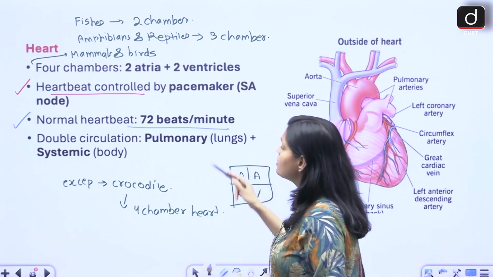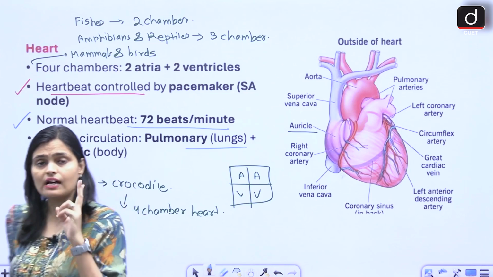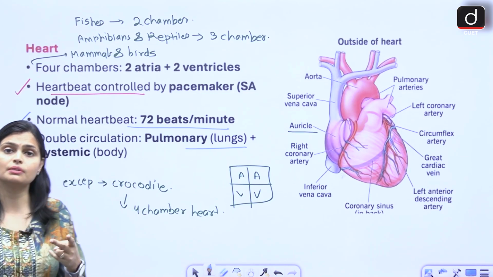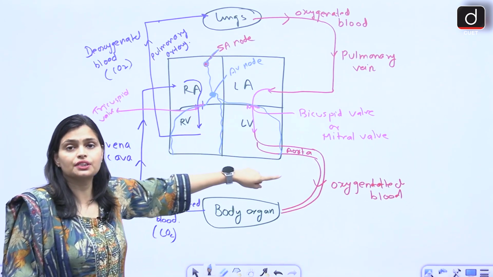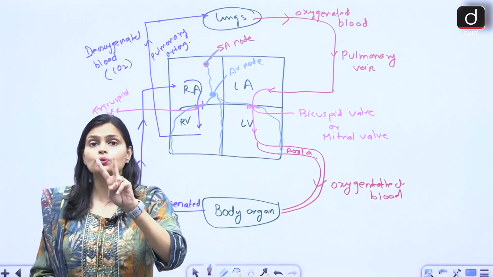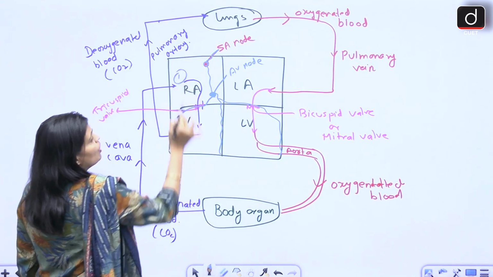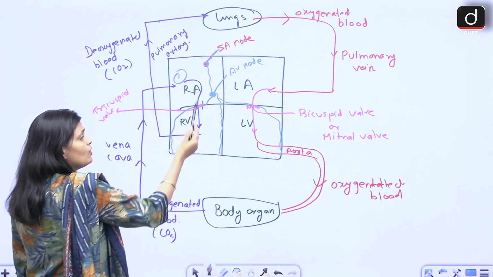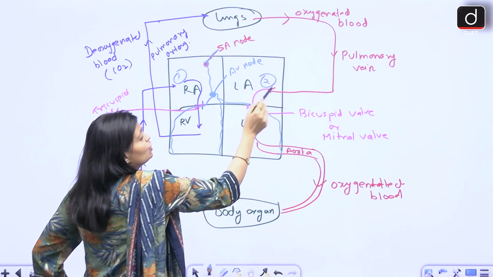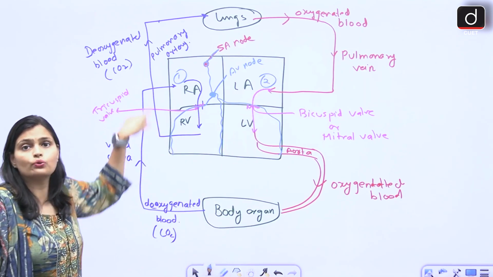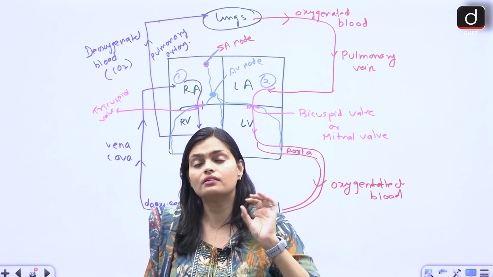Okay? Double circulation is the type of circulatory system which involves our lungs and heart both. Now what is double circulation? See, to complete one circulation, our heart receives blood 2 times, right? First it receives blood from the body organs, right? Then deoxygenated blood reaches the lungs, gets oxygen, and again comes back to the heart. So to complete one circulation of our body, our heart receives blood 2 times. That's why it is called double circulation.